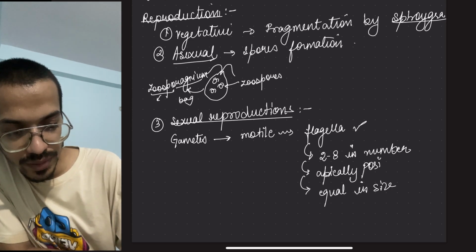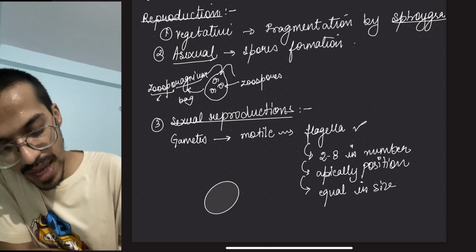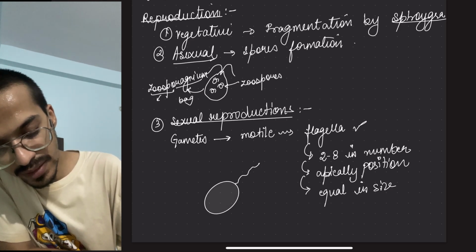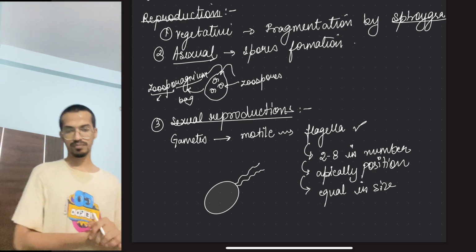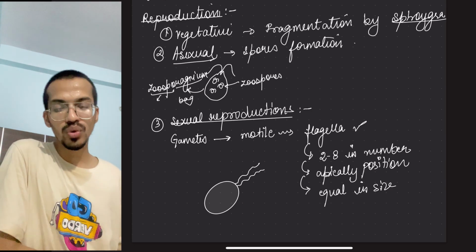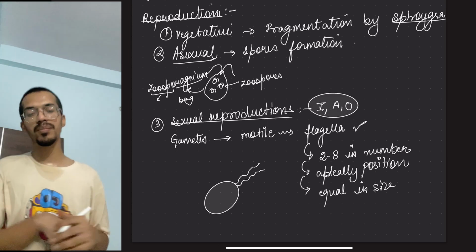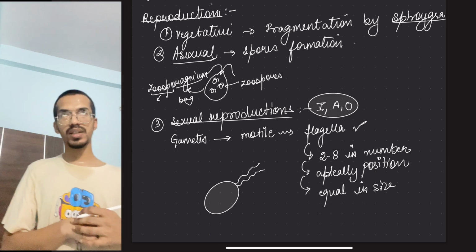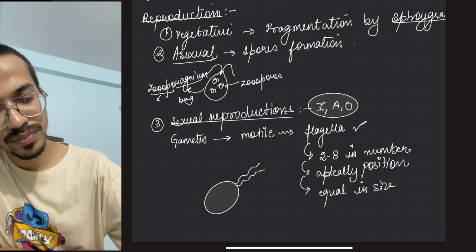Apically positioned means if this is your alga and this is the apex, it might be like this, two. So this is one such example. This is sexual reproduction, and you know that the gametes could be isogametes, anisogametes, and oogametes. I hope you remember the types, I A O.